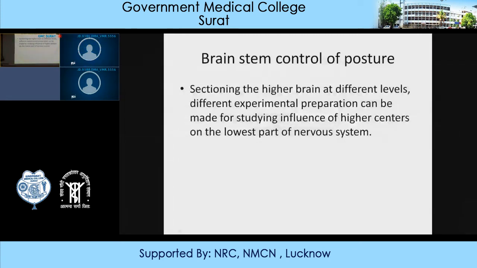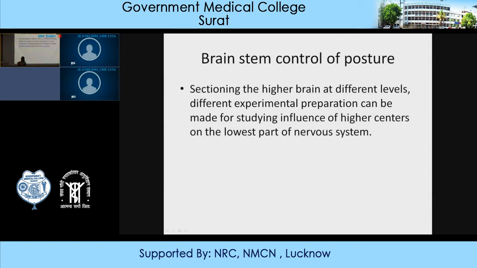So in order to study which portion of the central nervous system is responsible for maintaining the equilibrium, posture, and what reflexes are elicited in the different parts of the central nervous system in order to maintain the posture, and how the higher centers influence the functioning of the lower centers, it has been studied.